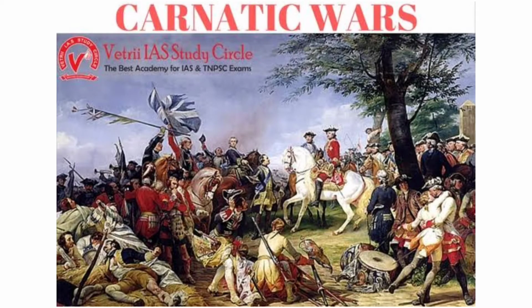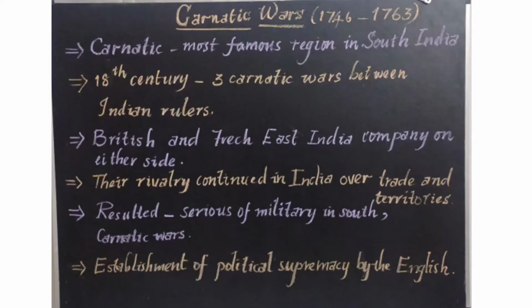Children, in this class we are going to learn about the important wars which made the British the paramount power in India. Paramount means supreme power in India, and at the end of these wars the French were completely got rid of from India. The wars were known as the Carnatic Wars. They happened from 1746 to 1763. Three series of wars happened. There was continuous war between various Indian rulers.